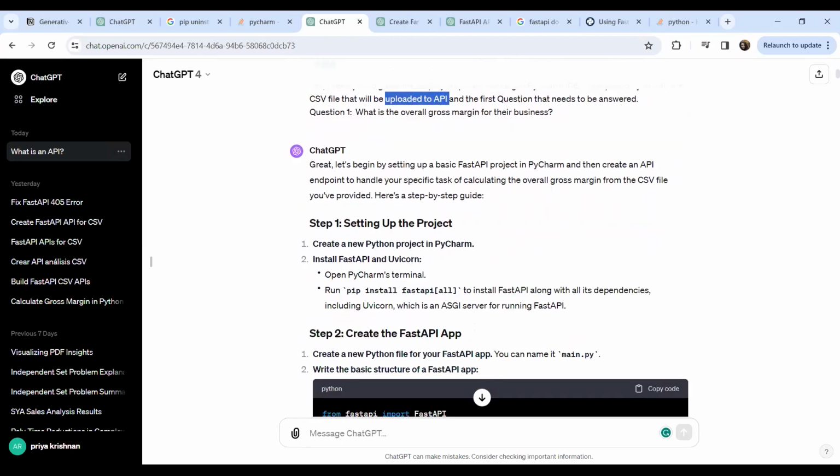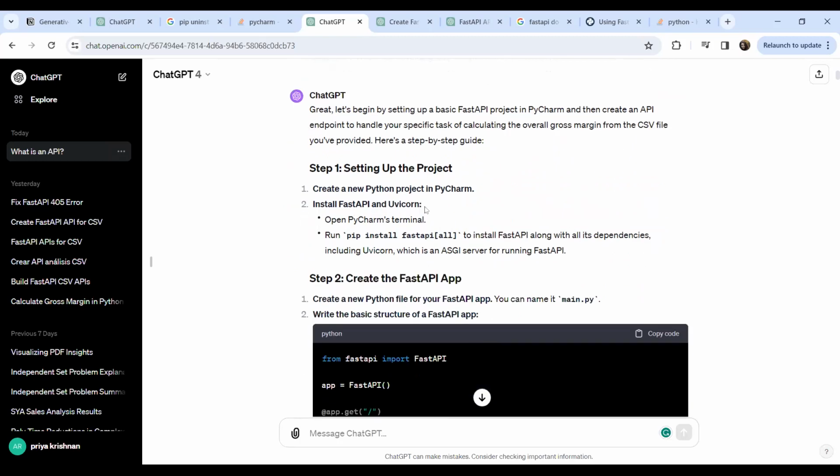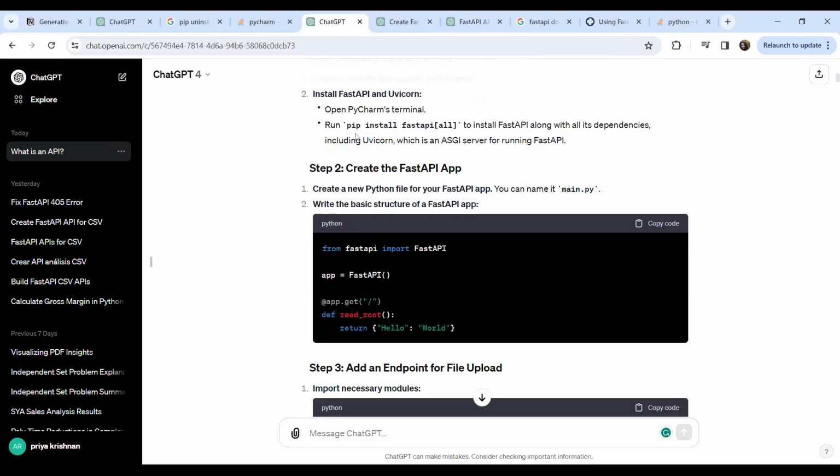But then it went ahead and said, let's begin. And it took me through how to install FastAPI and Uvicorn. This is a basic prerequisite, the dependencies that we need. It said I have to run pip install fastapi[all], which actually comes with Uvicorn and everything.